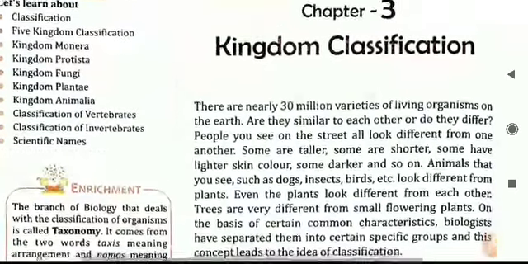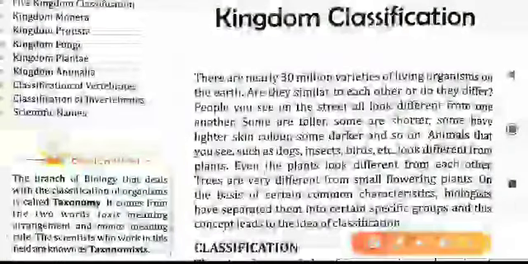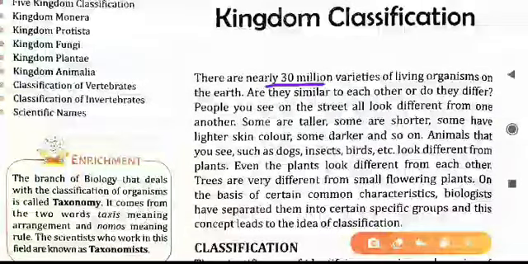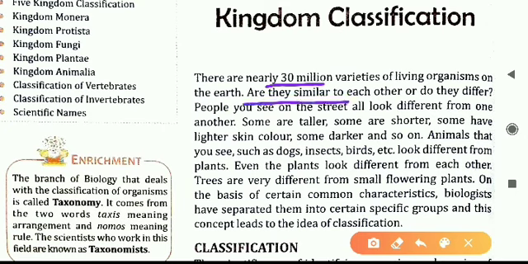So what is the need for classification? The first question is, why is it required? So here we can read, there are nearly 30 million varieties of living organisms. Living organisms means both plants and animals and everything, all the living things. Around 30 million varieties means types of organisms are there. That means a big number is there. So if we compare all these different living organisms, are they similar? The question they are asking is, are all these organisms similar or not?